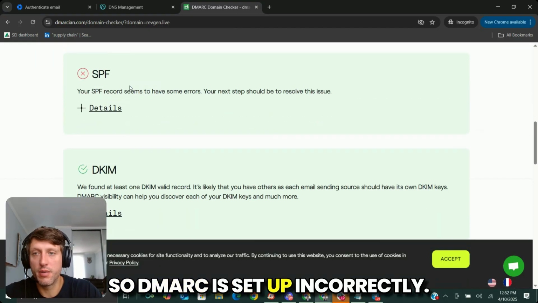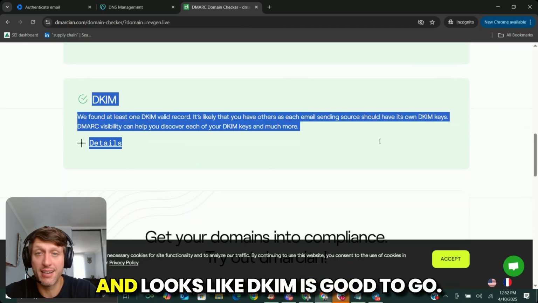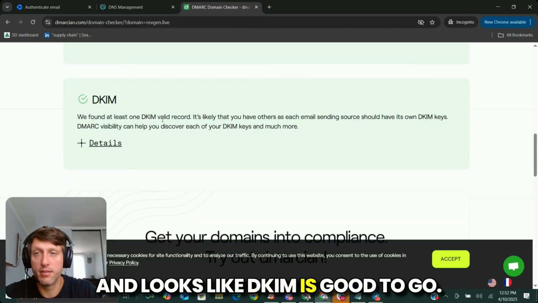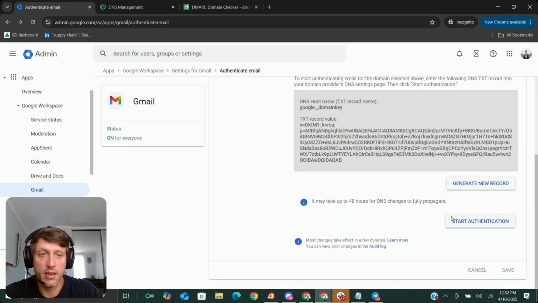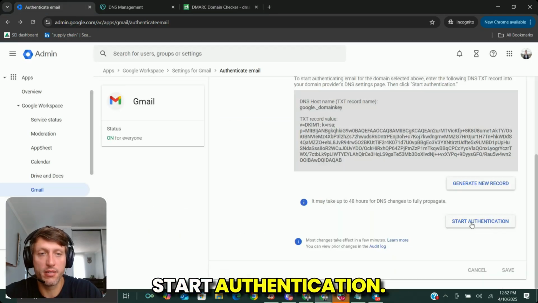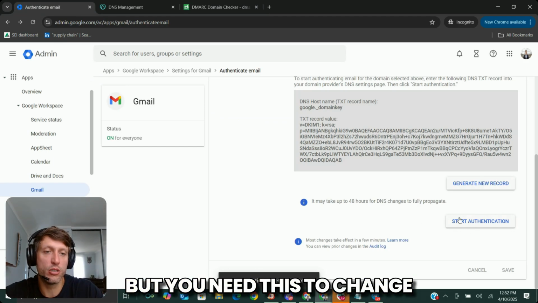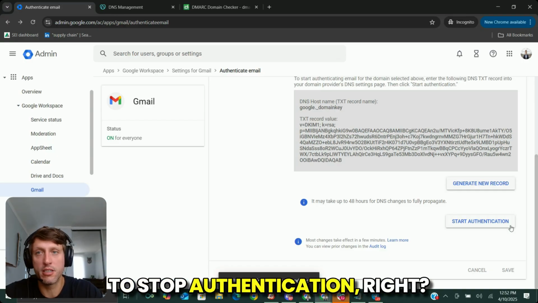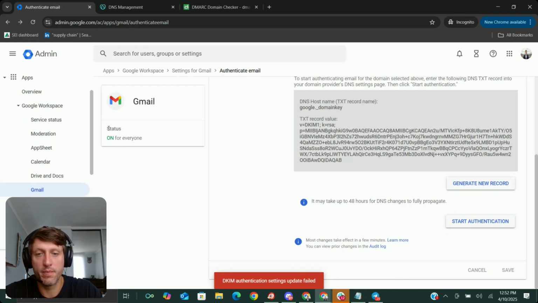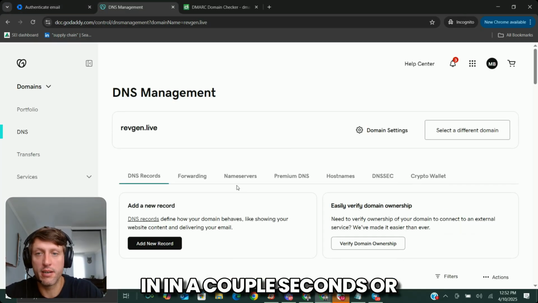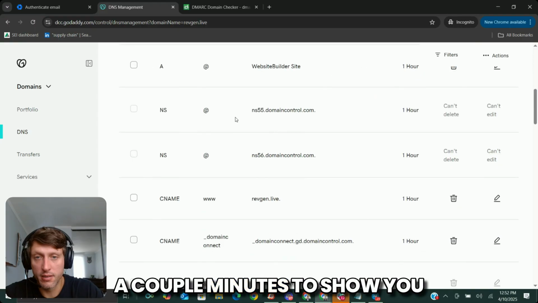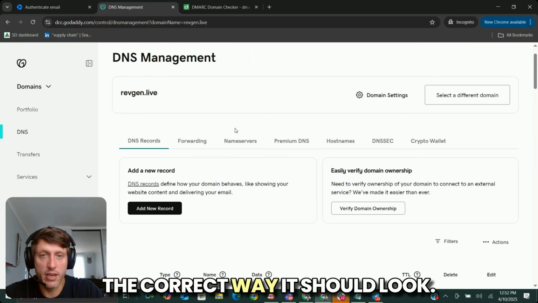So DMARC is set up incorrectly, SPF is set up incorrectly, and looks like DKIM is good to go. I'm going to go ahead and click Start Authentication. It sometimes takes a minute, but you need this to change to Stop Authentication, right? I'm just going to check back in a couple minutes to show you the correct way it should look.